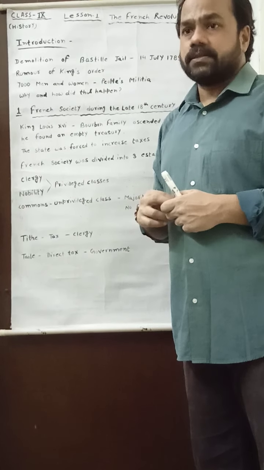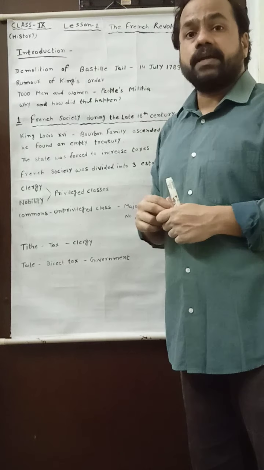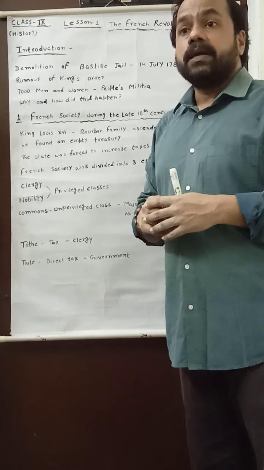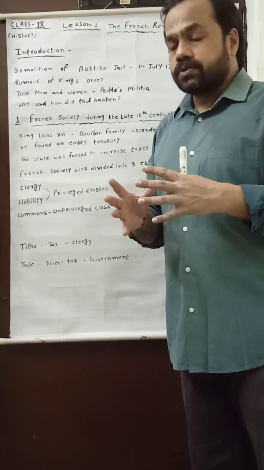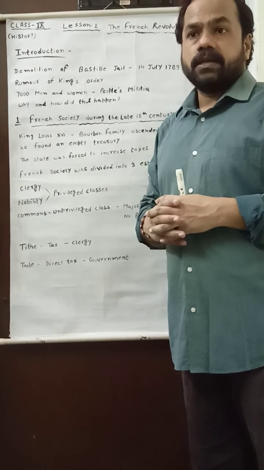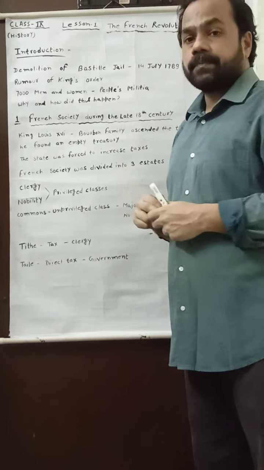When this happened on 14 July 1789, it was not accepted and it was not expected. Means, why and how did this happen?